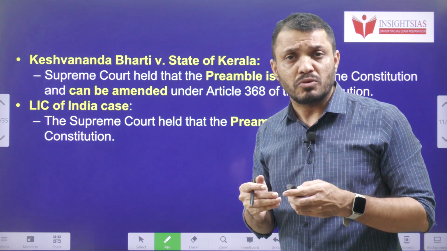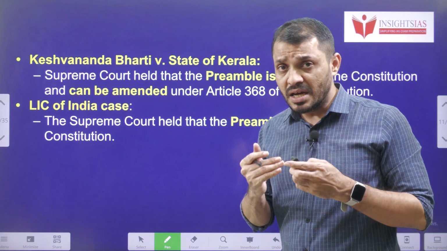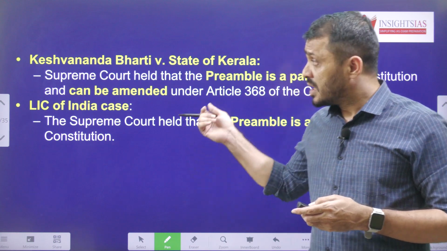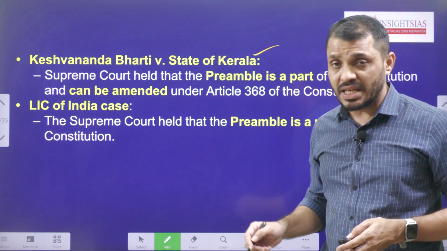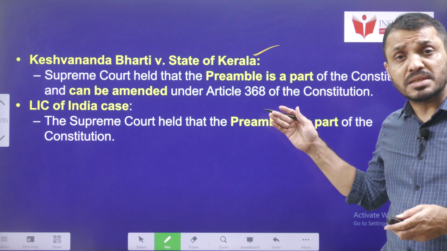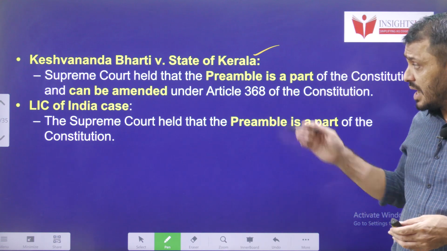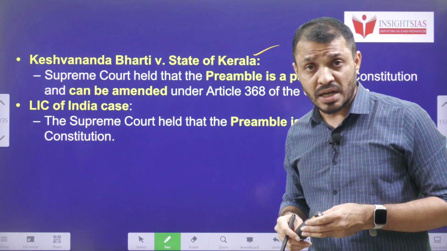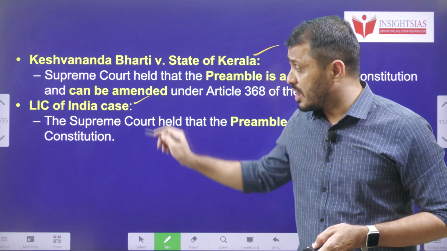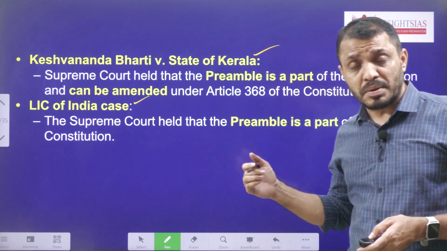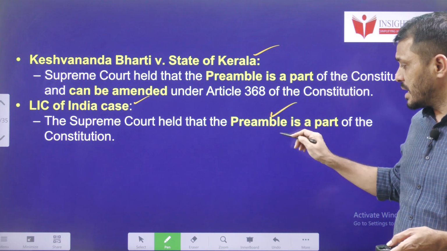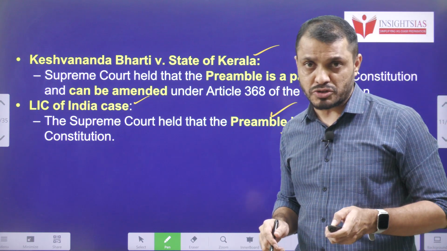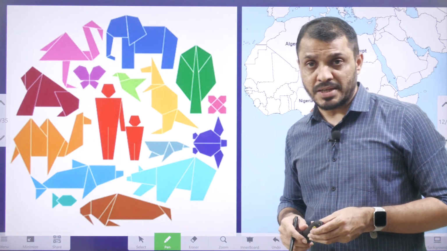You know that the Supreme Court can review its decision and it can reverse its decision as well. In the Keshavananda Bharati case 1973, the Supreme Court held that the preamble is a part of the Constitution and it can be amended as well under Article 368. Then in the LIC of India case, the Supreme Court reconfirmed that the preamble can be amended and it is a part of the Constitution. So this is topic number 1.